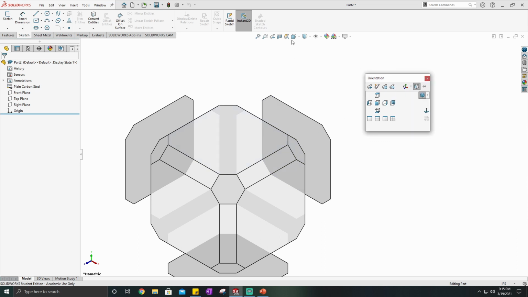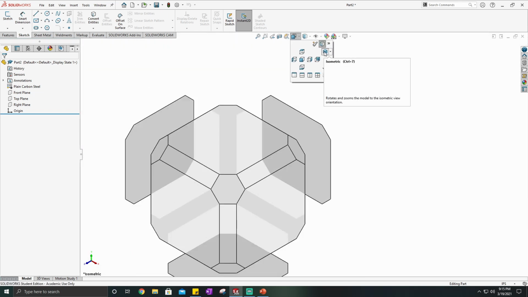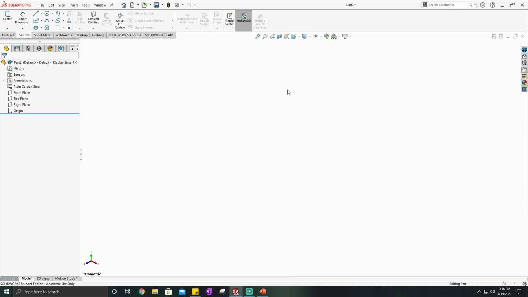So rather than moving your mouse to the top all the time, depending on what you're doing, you can just press the space bar, go over to where it's at, click on the view you want, and then you're set. Typically, I just keep it in an isometric view, which is like a classic 3D view from this point right here. So from there, you want to be in the Sketch tab.